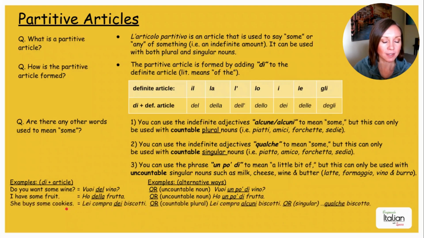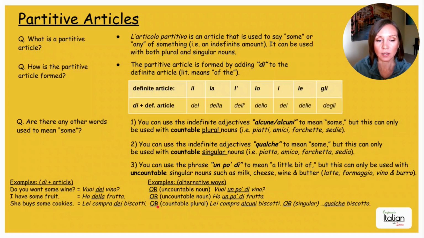She buys some cookies. Lei compra dei biscotti. Okay, so we have dei, which is up here, because biscotti is plural. Masculine plural, biscotti, because it ends in an i there.